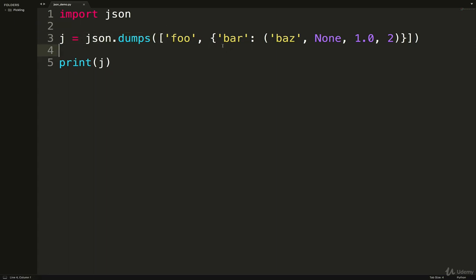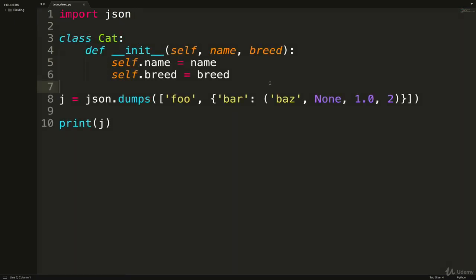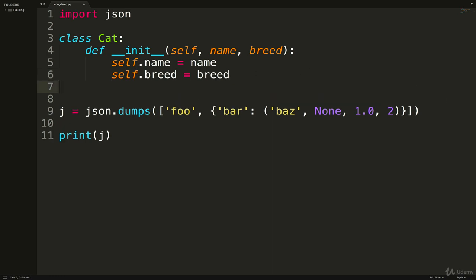But if we're trying to do an arbitrary custom class, like we did with the Pickle example, if we had a simple class like this Cat here, if I wanted to turn this into JSON, there's no easy way. It doesn't really know what to do. What we could do is make an instance of Cat like this. Let's go with c equals Cat, name is Charles and breed is Tabby, like that.